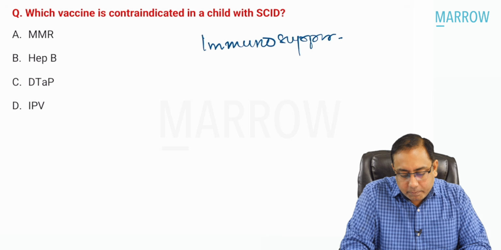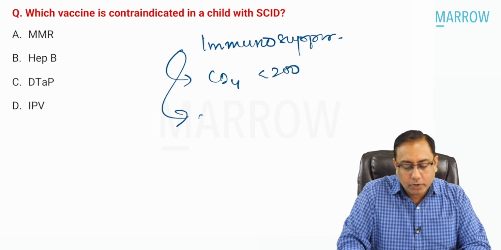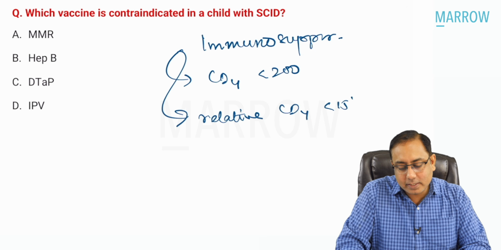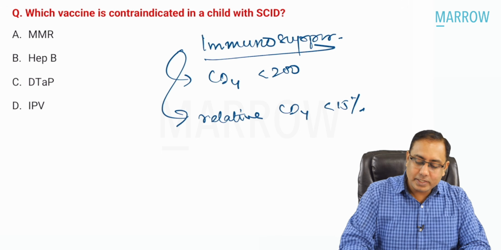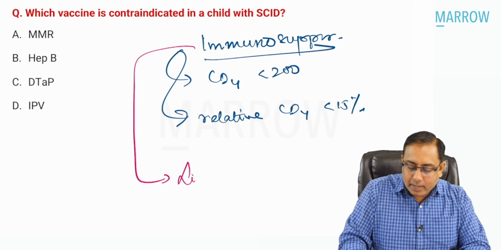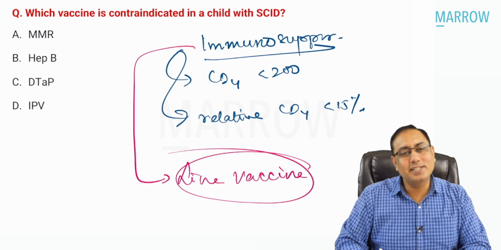We will say that the person is immunosuppressed if the CD4 count is less than 200 cells, or if the relative CD4 count is less than 15% of the total T helper cells. So then we say that the person is immunosuppressed. In case of immunosuppression, beta, live vaccines are contraindicated. Live vaccines are not given.